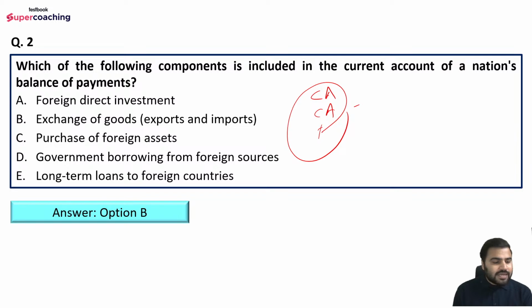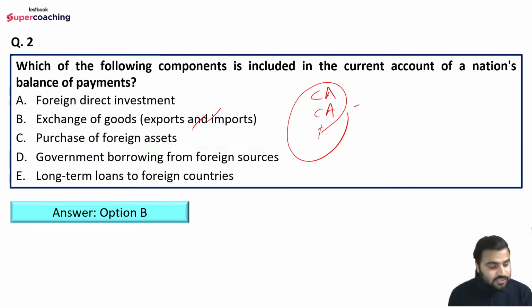When we talk about the current account, what we include is basically the import and export of goods, the import and export of services, right? Remittances are also part of the current account. So that is why the export and import of goods is a part of a nation's current account of the balance of payment.